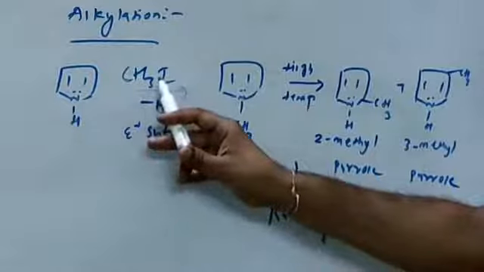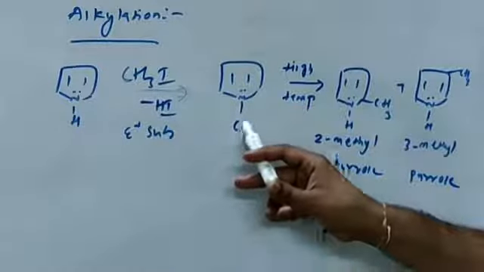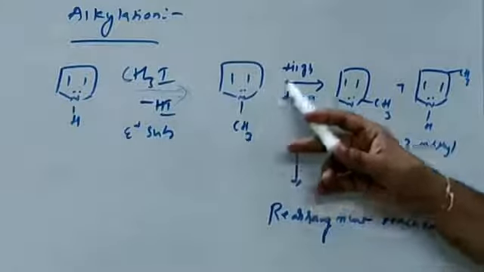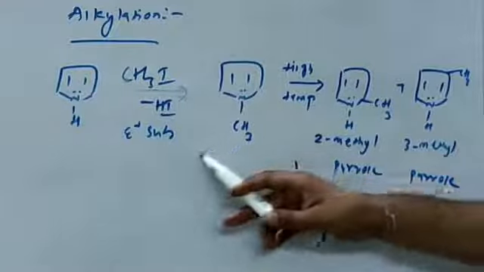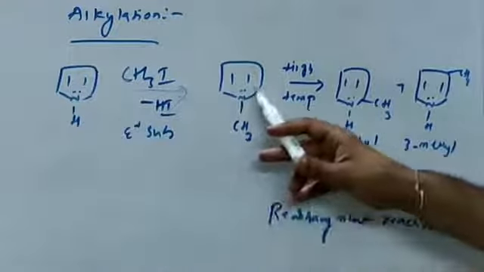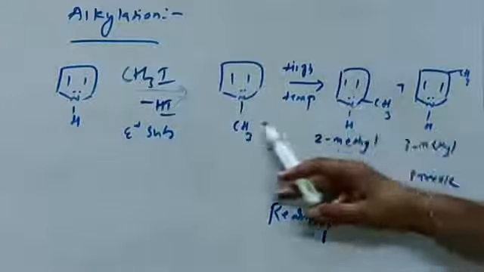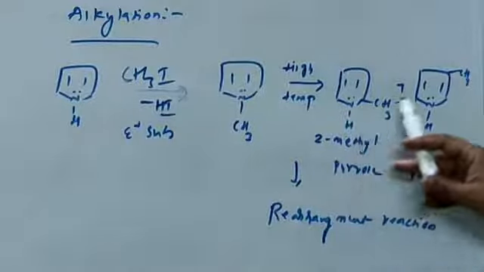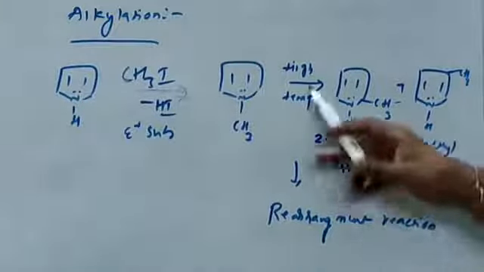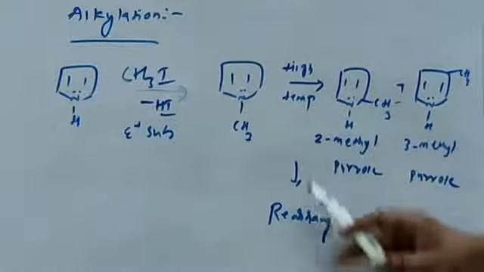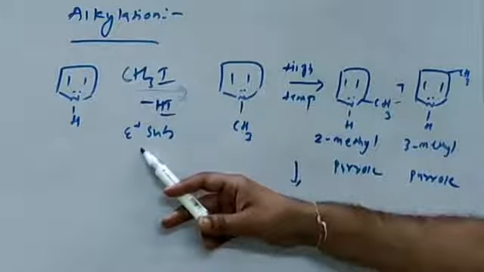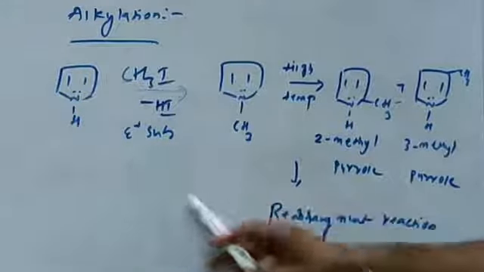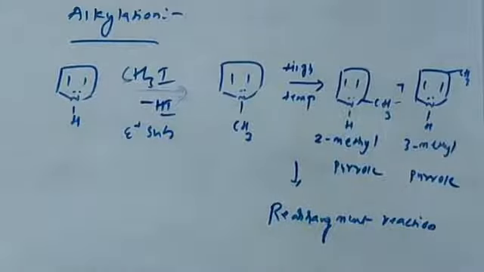Alkylation. Pyrrole reacts with methyl iodide, with removal of hydrogen iodide, forming 1-methyl pyrrole. This is an electrophilic substitution reaction. At high temperature, a rearrangement reaction occurs: the hydrogen and the methyl group shift, forming 2-methyl pyrrole and sometimes 3-methyl pyrrole also. This is the rearrangement reaction. At low temperature, generally 60 degrees centigrade, the N-methyl product is formed; at high temperature, the rearranged product is formed. One is an electrophilic substitution, the other a rearrangement reaction.